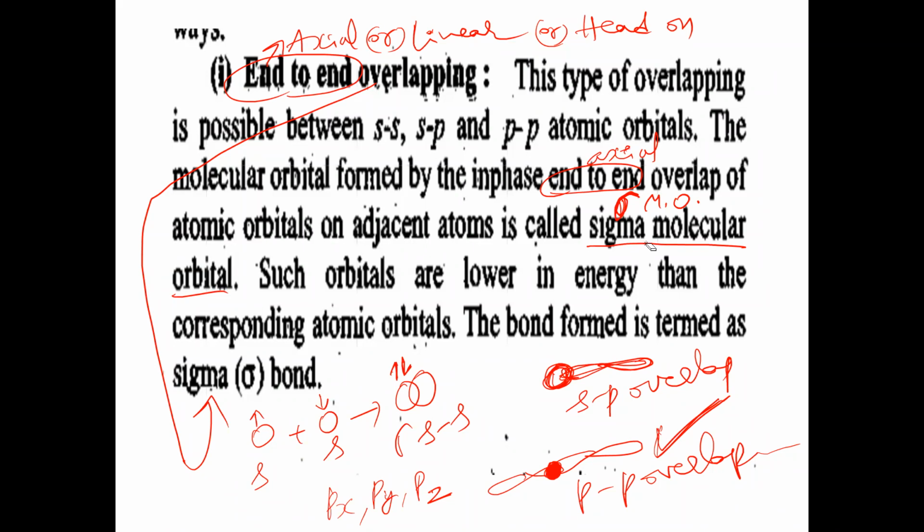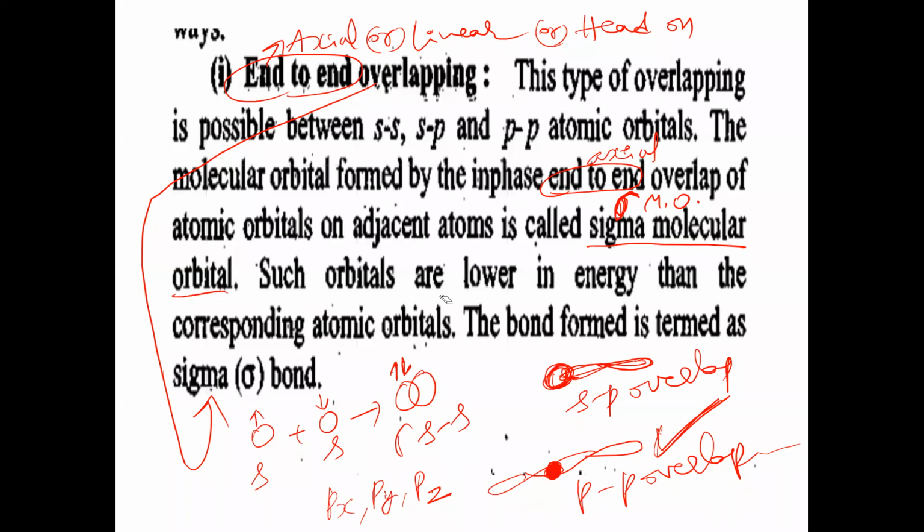This will form sigma molecular orbitals. How is a molecular orbital formed? By the overlapping between atomic orbitals, we get molecular orbitals. The molecular orbitals will be of two types, sigma molecular orbitals and pi molecular orbitals.